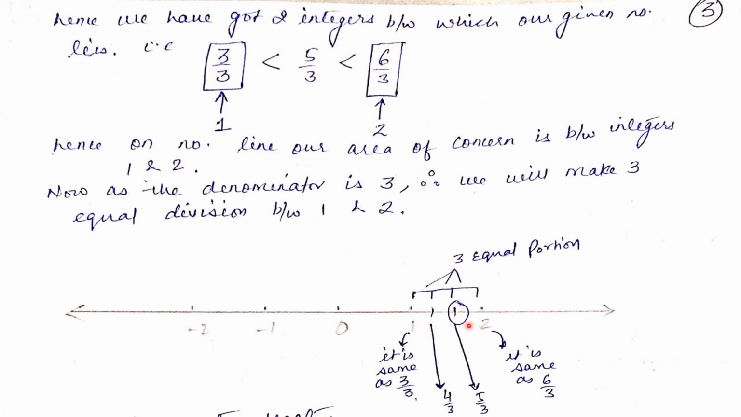Now see how it helps us. This one integer can be seen as 3 upon 3 as we have seen here. This 2 can be seen as 6 upon 3 as we saw here. Now we know the next number after 3 by 3 should be 4 by 3. Very easy. So this line represents 4 by 3. The next line will represent how much? 5 upon 3. And which is our answer.